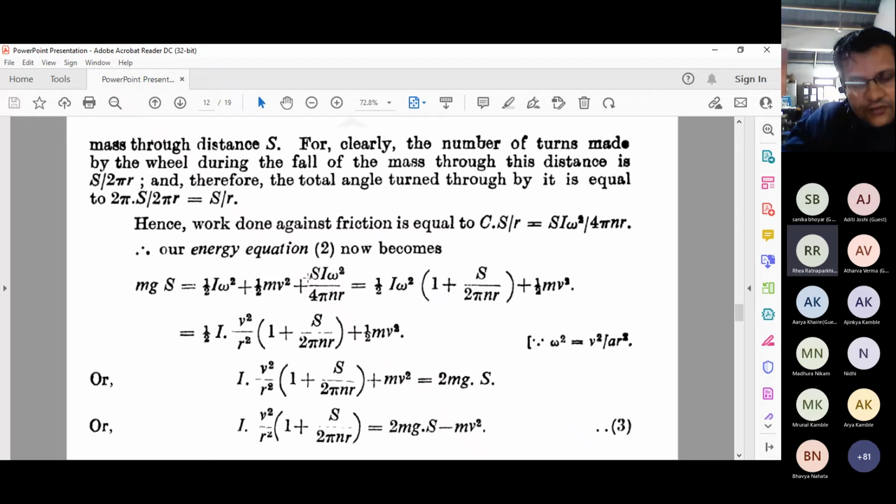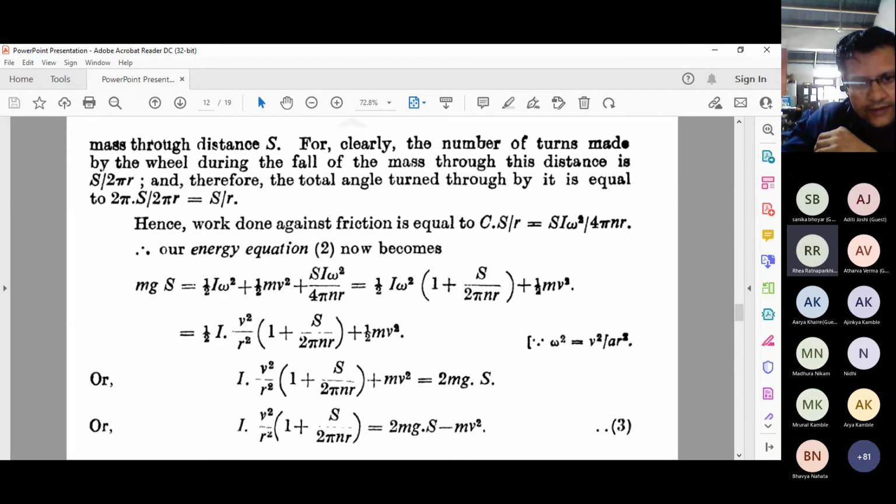Okay, so finite, we do not neglect those values, and we put that value in terms of the concept of moment of force couple and the number of turns made by that wheel during the fall of the mass. So you just write down all those equations, try to solve, and get the expression in terms of I. So you just solve. This is the mathematics again. Please write down those equations, simplify those expressions, put in the values and get it done.